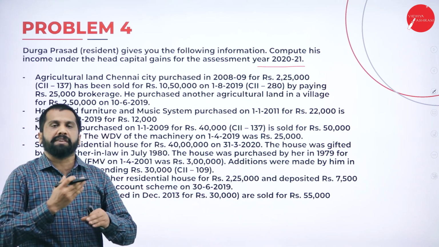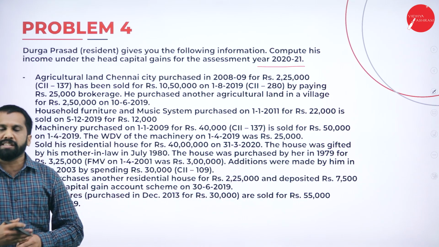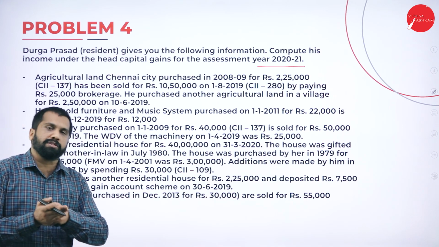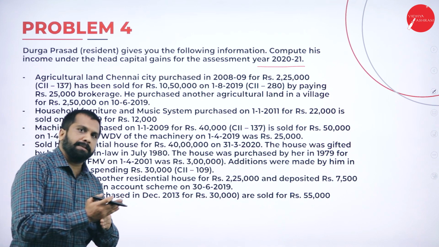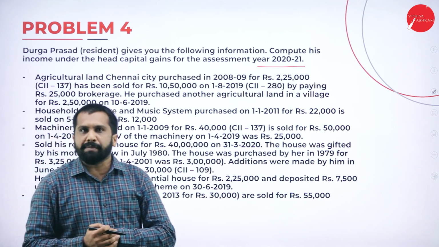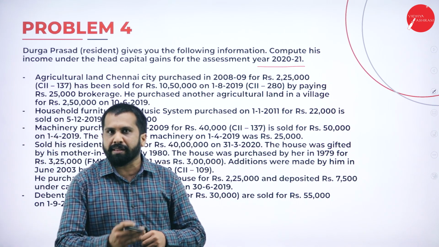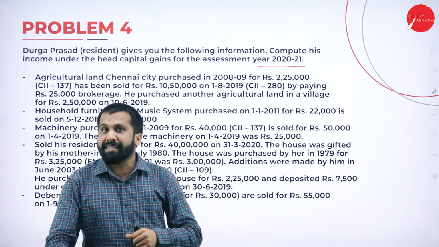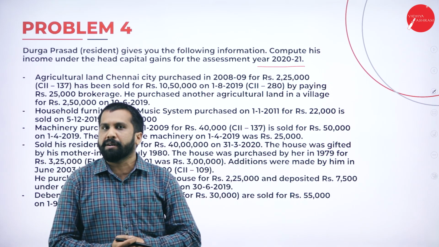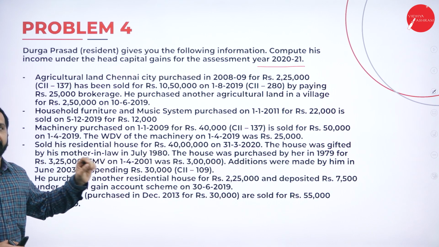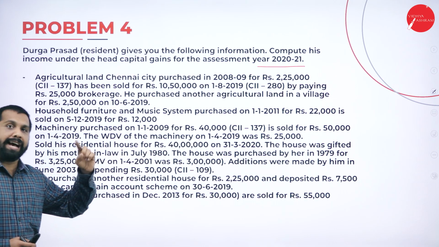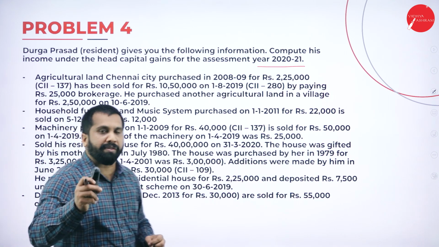Even though now we are in 21-22, because of this pandemic and all, you are supposed to follow the old syllabus. Old syllabus means 6 months back. Your exam is supposed to be in the month of April or May, but it is postponed to September. Whatever syllabus we are doing, this is your assessment year 2021 and previous year 2019-20.